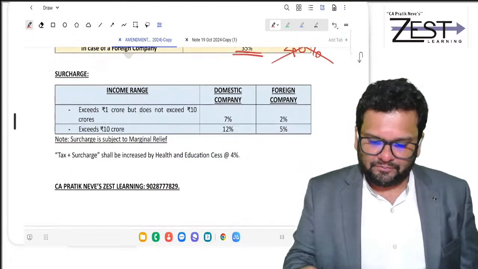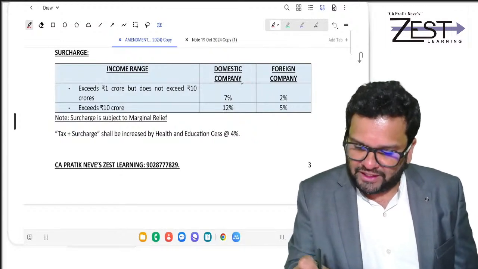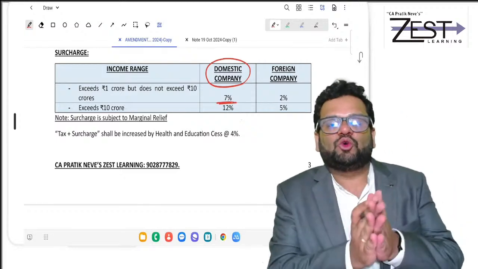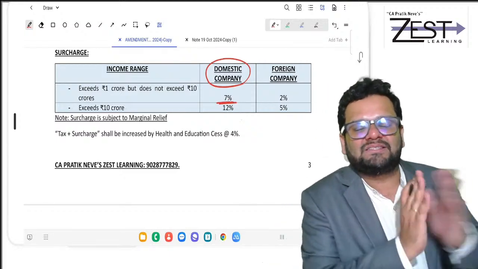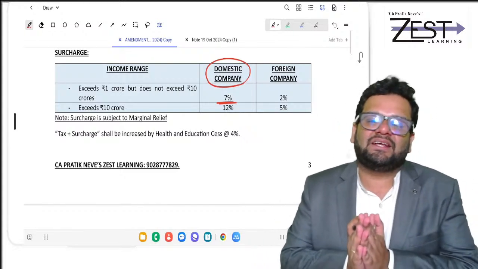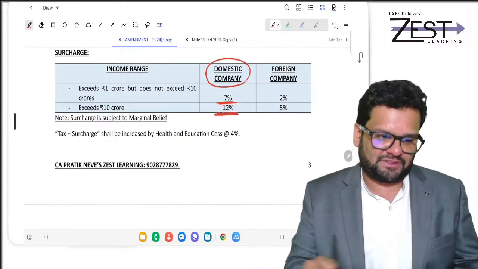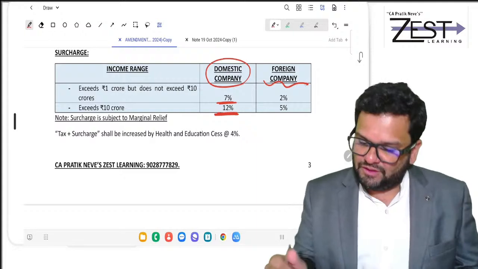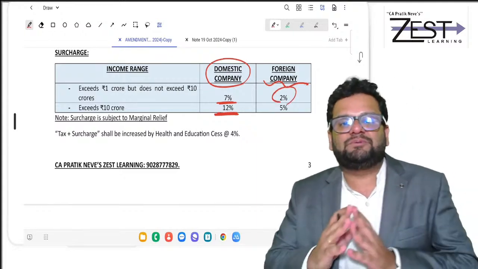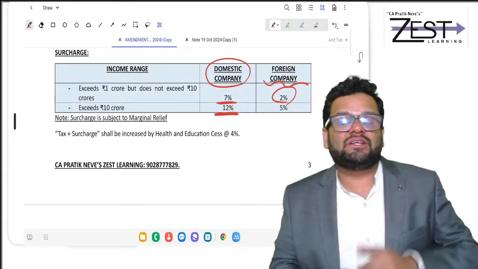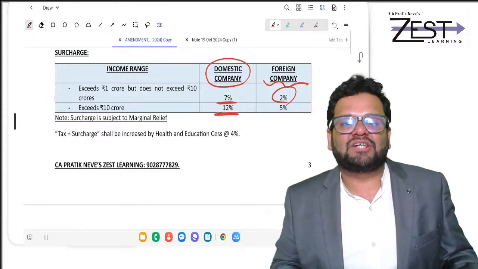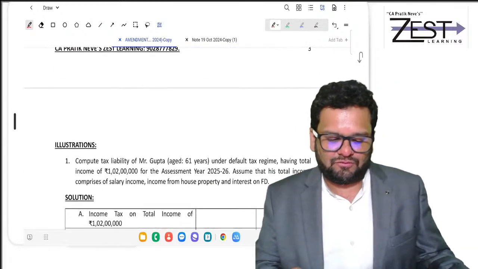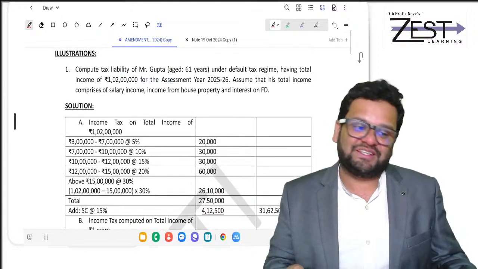Let's go ahead. Surcharge. For companies, when I talk about domestic company, surcharge will be applicable at 7% if total income is between 1 CR to 10 CR. If total income exceeds 10 CR, surcharge will be at 12%. For foreign company, the surcharge will be at 2% if total income is between 1 CR to 10 CR. If total income exceeds 10 CR, surcharge will be at 5%. And of course, increase it by 4% health and education cess.